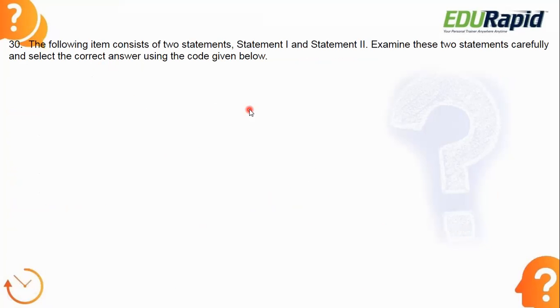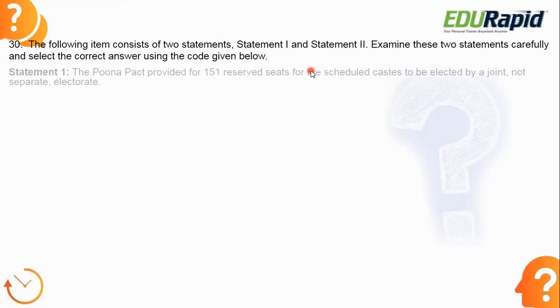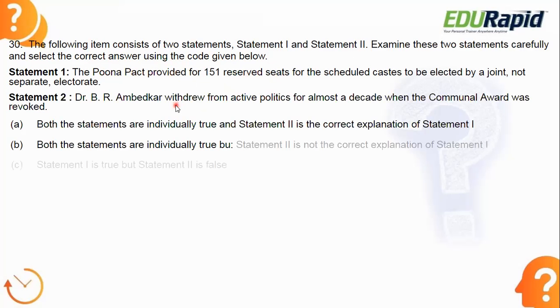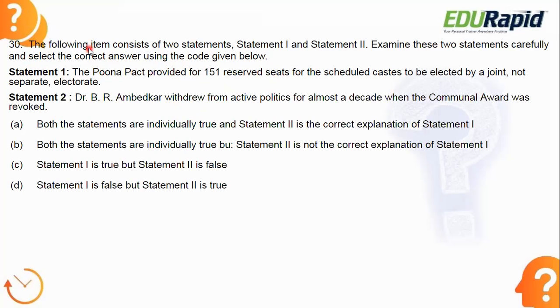The following items consist of two statements, statement 1 and statement 2. Examine these two statements carefully and select the correct answer using the codes given below. Statement 1 says, the Poona Pact provided for 151 reserved seats for the scheduled castes to be elected by a joint, not separate, electorate. Statement 2, Dr. B.R. Ambedkar withdrew from active politics for almost a decade when the Communal Award was revoked.